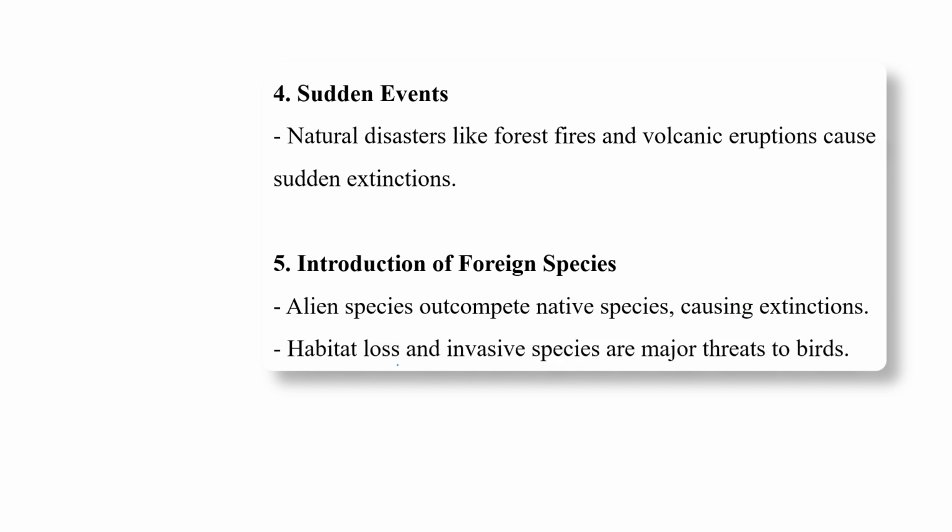Habitat loss and invasive species are the major threat to birds. In the Nile perch area, and with Parthenium and Hyacinth, these are some foreign types of plant or animal species. Hyacinth, and carrot grass is another example, which came with wheat into our country and worked as an alien species for the indigenous species. Those are responsible for the extinction of the indigenous species.